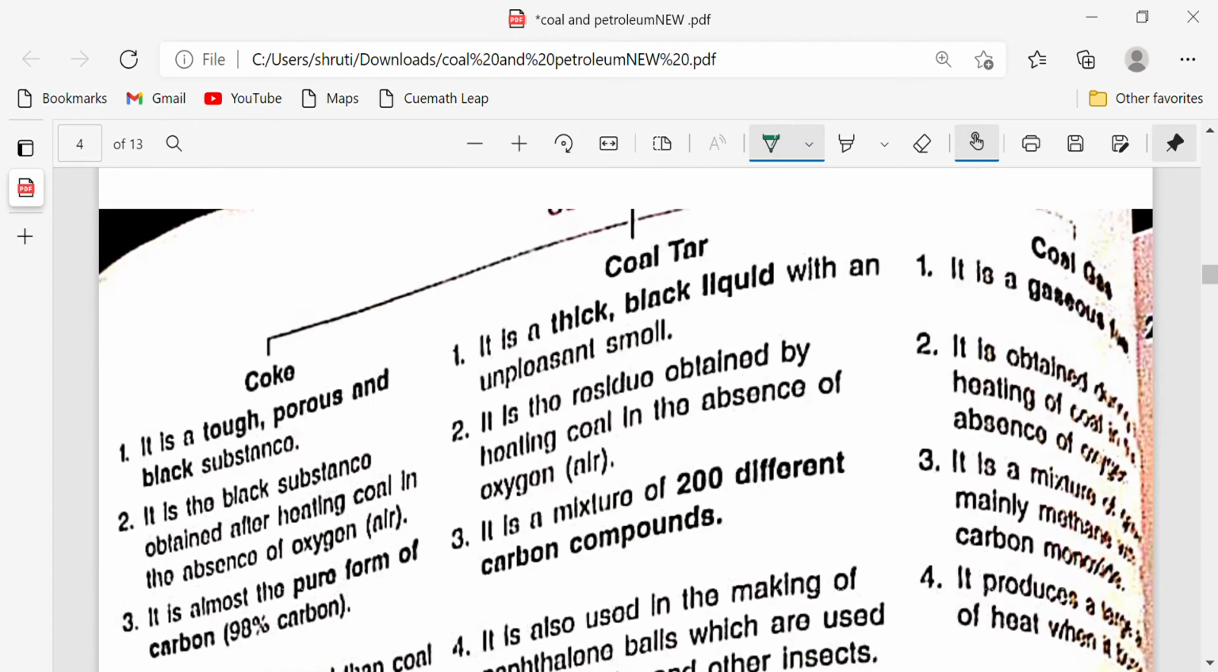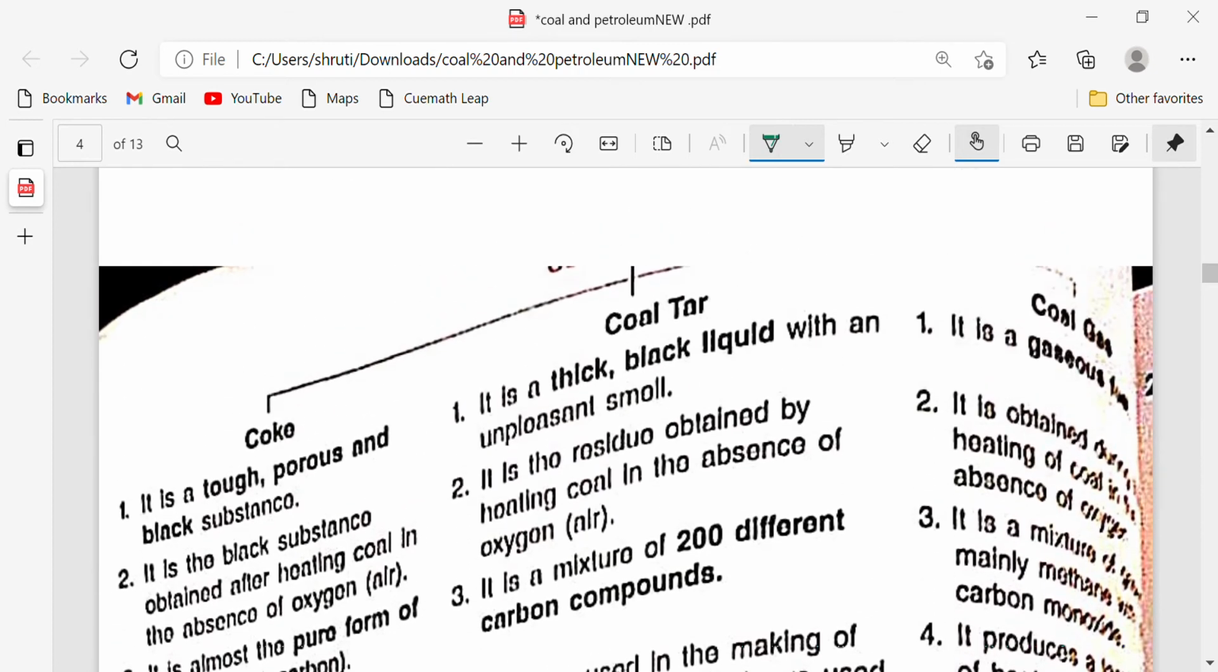Now what is coal tar? The question may come: which is the liquid form of coal? The liquid form of coal is a black liquid, it is coal tar. It is a liquid form of coal. It has an unpleasant smell as well. It is a residue obtained by heating coal in the absence of oxygen.